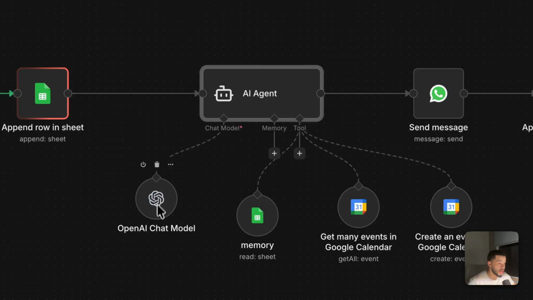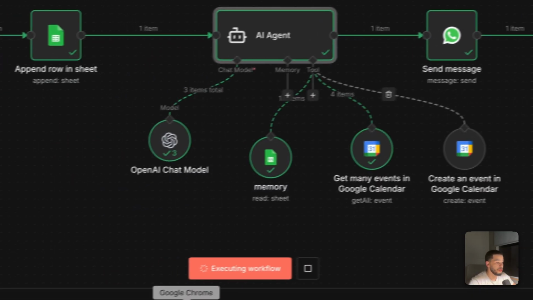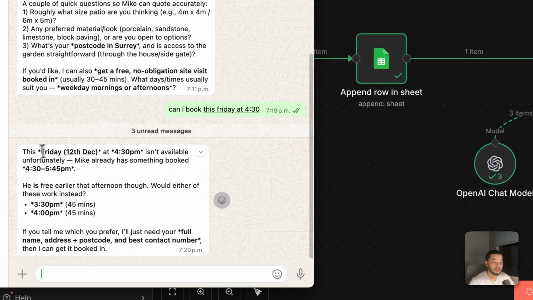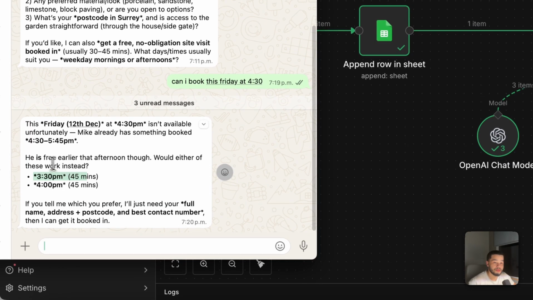It's going to use the new ChatGPT model to check if we have any free times in our calendar at 4:30 this Friday. It should be able to detect that time is taken and respond back to us to schedule a different time. So we can see here, it says, "Friday 12th of December at 4:30 isn't available. Unfortunately, Mike has something booked for that time." And then it suggests some other free times on that date.